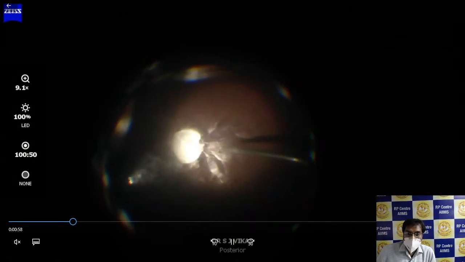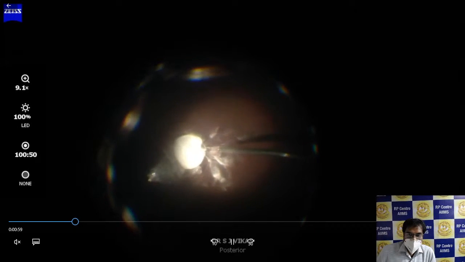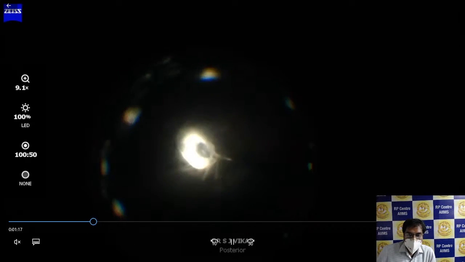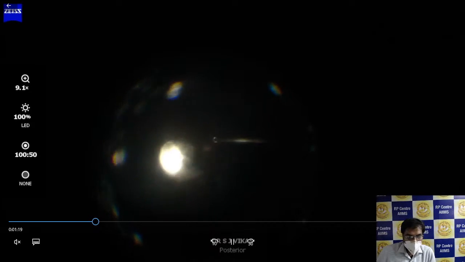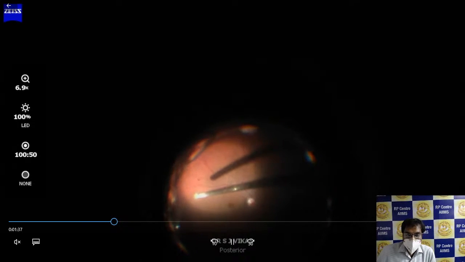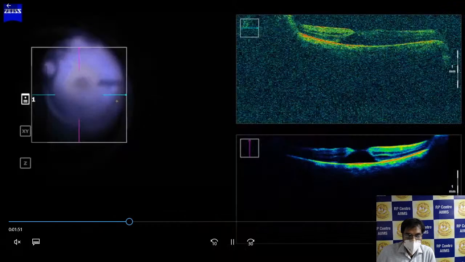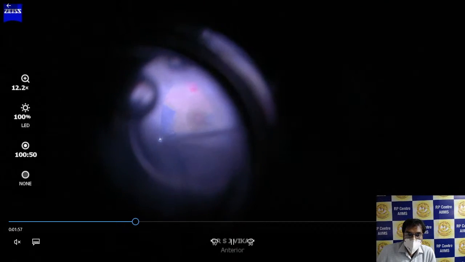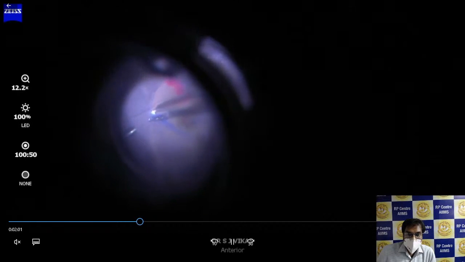Now we put the triamcinolone to assist for PVD induction. Here the PVD is induced. The peripheral vitrectomy is being done. Now ILM peeling is done with the pinch and peel technique.